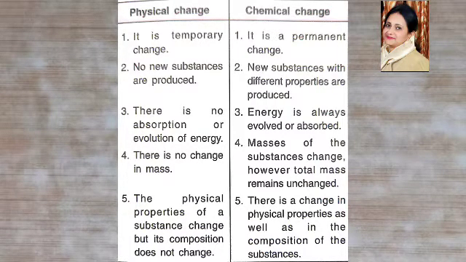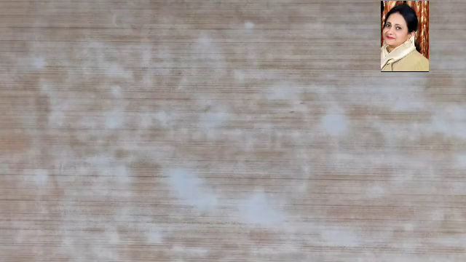Then the physical properties of a substance change, but its composition does not change in a physical change. Whereas in a chemical change, there is a change in physical properties, as well as a change in the chemical properties, right? With this, we finish off with our chapter. Thank you.